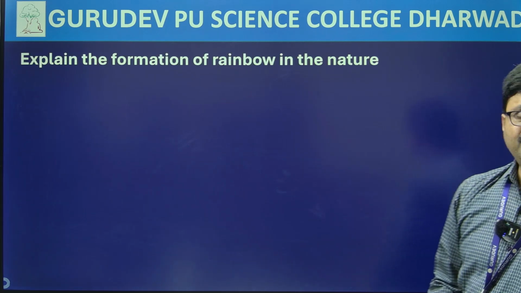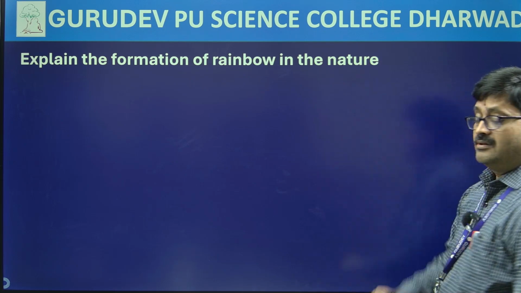Explain the formation of rainbow. How does a rainbow form?